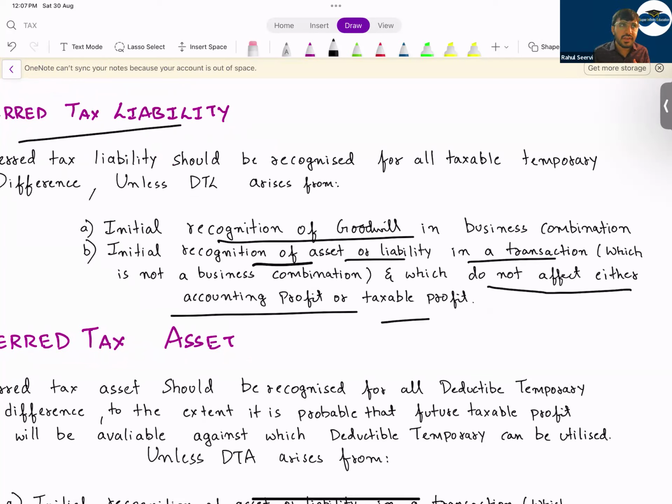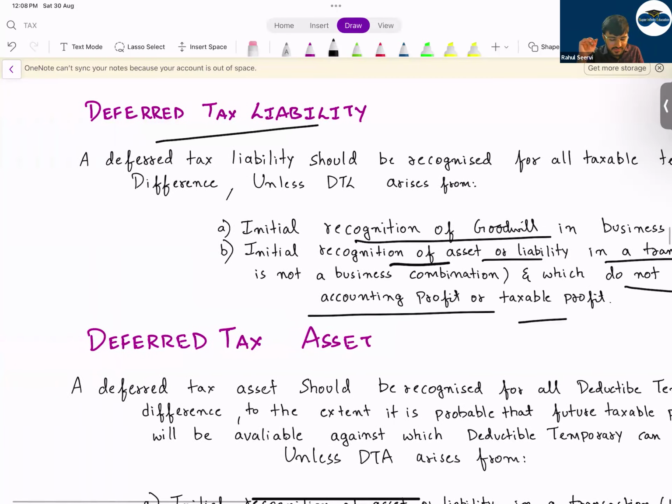If initially we are recognizing an asset or liability in a transaction which is not a business combination, for a business combination we record DTA, DTL. But if it's a normal transaction and it does not affect accounting profit or taxable profit, we will not do anything. Like when you initially purchase any asset, debit asset, credit bank, is it affecting anything? It's not affecting your taxable profit. At the reporting date, it will affect. For deferred tax asset, also the same.